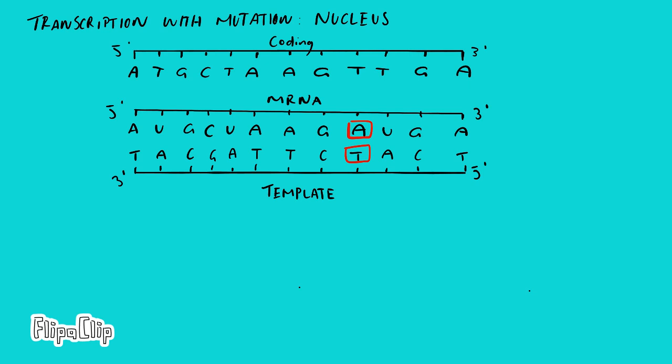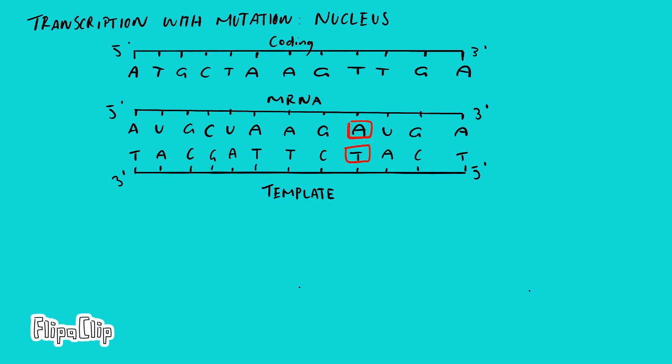As before, the DNA strand will be used to create a polypeptide chain, and the first step in protein synthesis is transcription. The RNA polymerase binds to the template DNA strand, then begins constructing the mRNA strand. However, there is a slight change in the mRNA now. Our new mRNA strand is AUG, CUA, AGA, UGA. Though the change is small, there is now an adenine in the place of what should have been a uracil on our mRNA. For the moment, this has no effect, and the mRNA is spliced and sent out of the